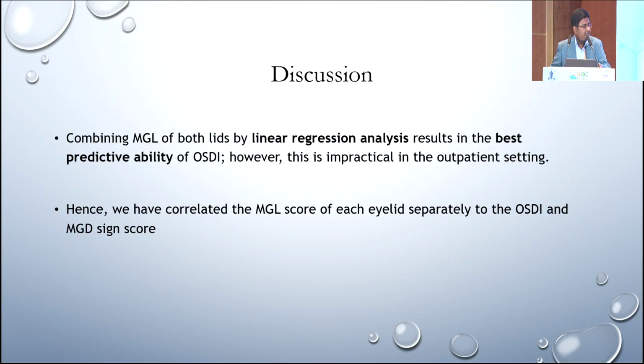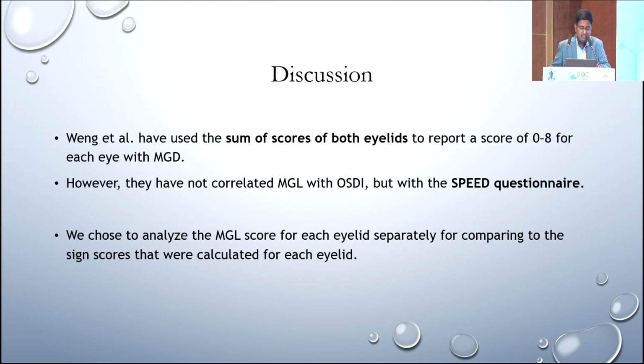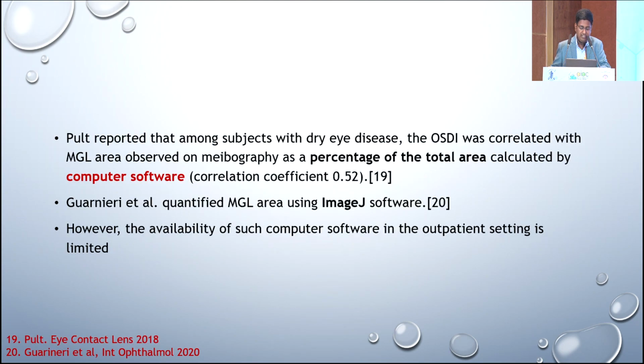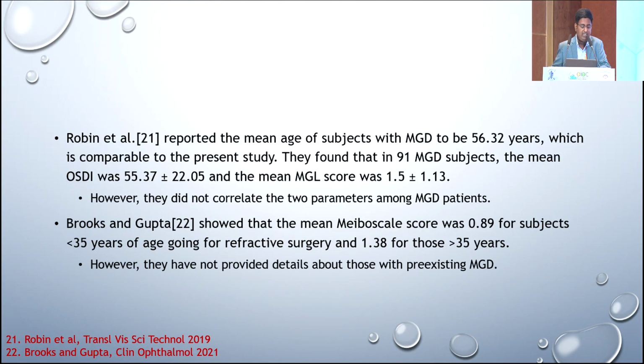Linear regression analysis correlates it well with OSDI. However, this is not possible in the clinical setting. The sum of both eyelids has been studied. The scores of both eyelids have been studied by Wang et al., but this was correlated with the SPEED questionnaire. The percentage total area as calculated by computer software is also possible. However, this is costly and not available widely. Robin et al.